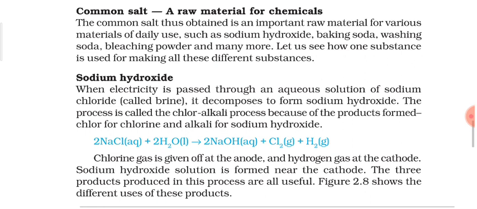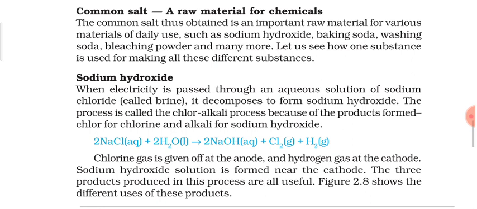Now, common salt, a raw material for chemicals. The common salt thus obtained is an important raw material for various materials of daily use such as sodium hydroxide, baking soda, washing soda, bleaching powder and many more. Let us see how one substance is used for making all these different substances. As you can see here, four different substances are given as examples: sodium hydroxide, baking soda, washing soda and bleaching powder. We will study how they are manufactured, what their uses are and the chemical reactions involved.